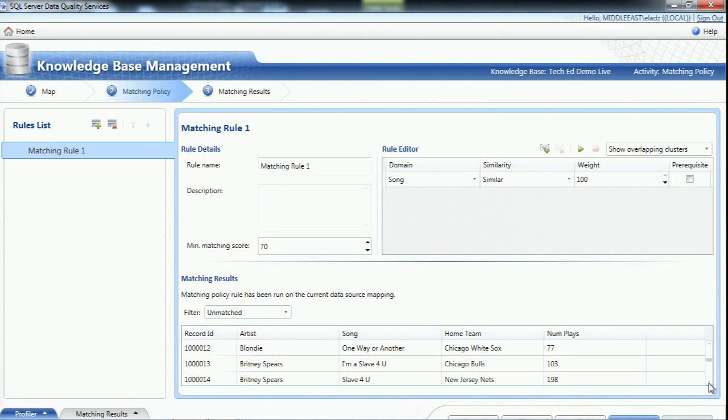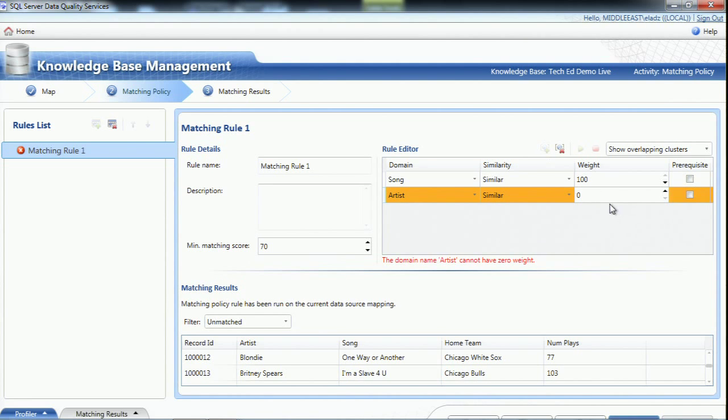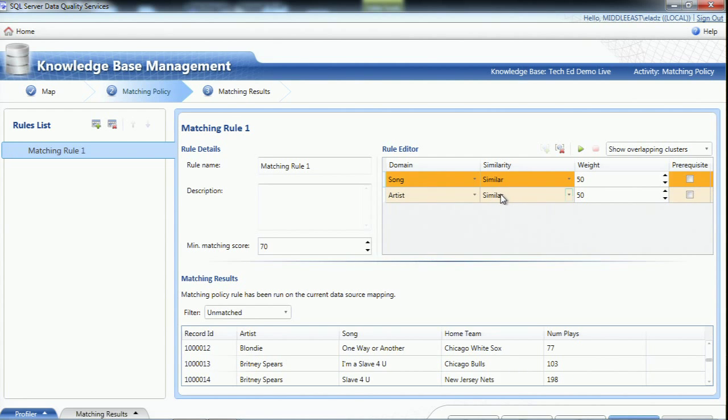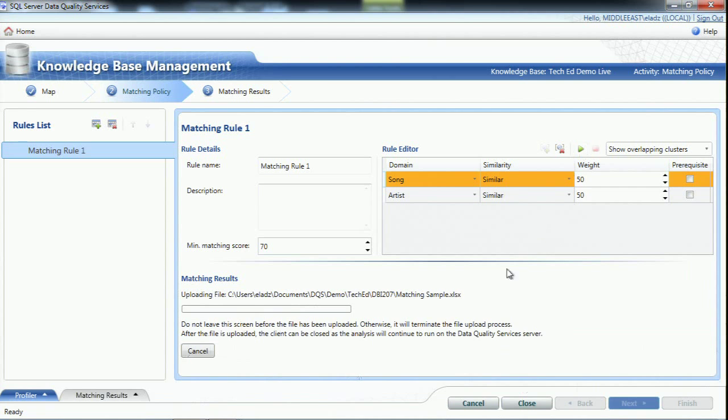Maybe I'll just make it a bit better. I'll add another field here, and based on the artist, I'll give 50% weight in the calculation to each of them. And let's play this again.